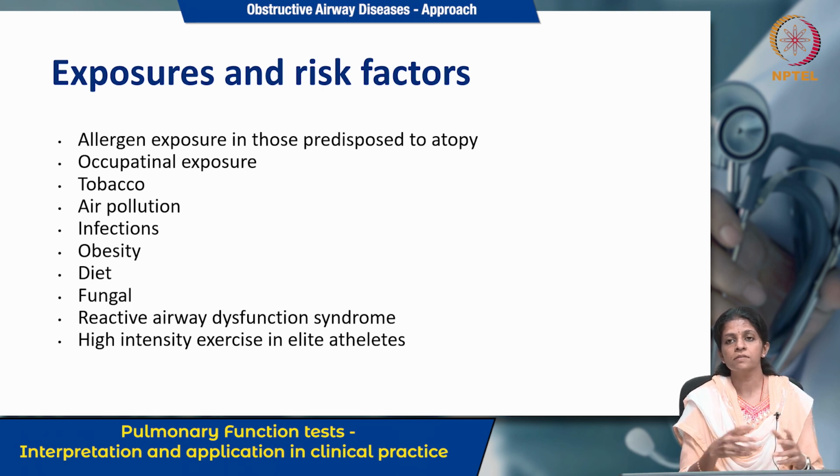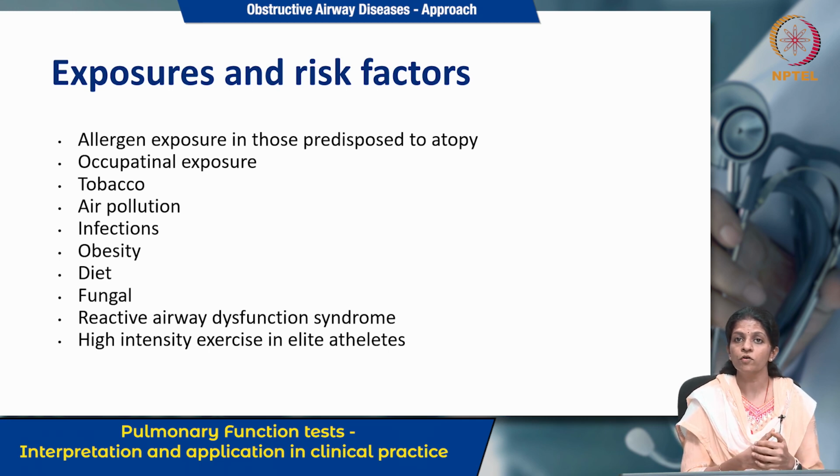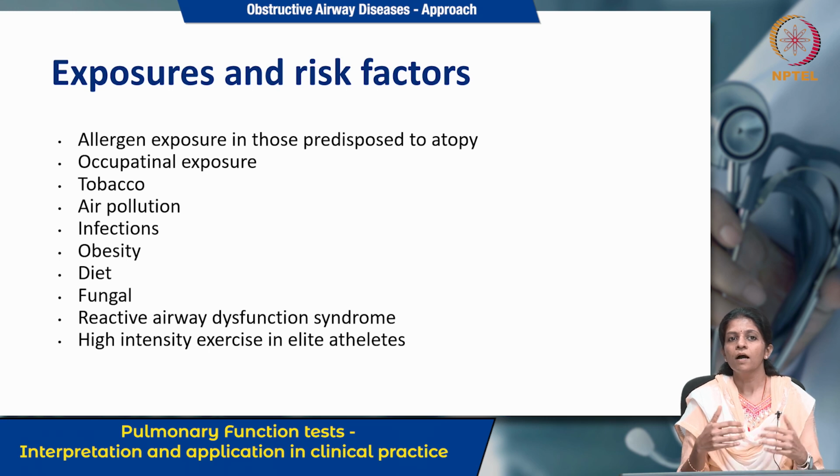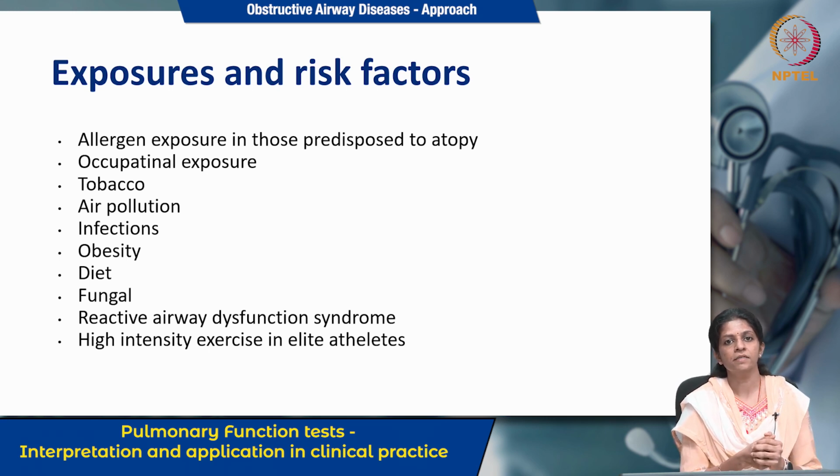This is mostly allergen exposure in those who are already atopic, in which repeated allergen exposure can lead to development of this disease, or it could be occupational exposure, either immune or irritant, or tobacco or air pollution, certain infections like viral or mycoplasma infections, obesity itself, diet to which you could be allergic, or fungal infections or high intensity exercises in elite people.